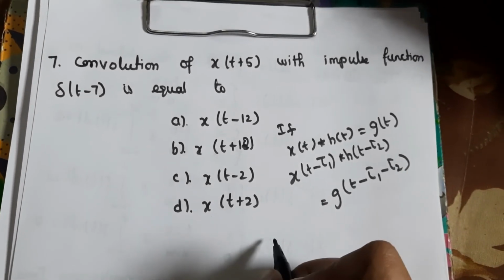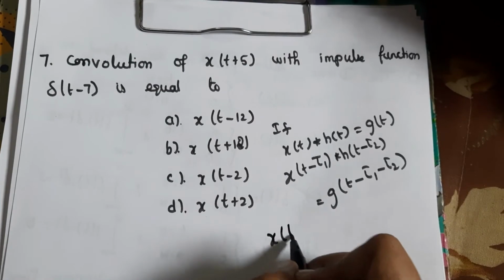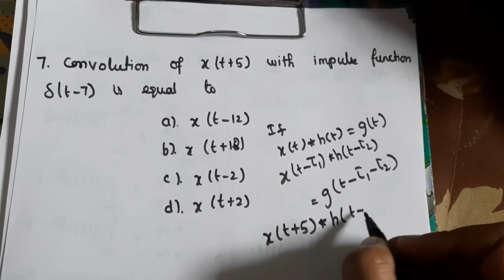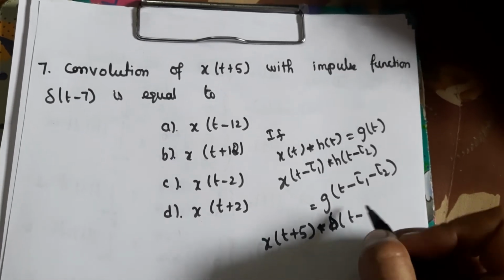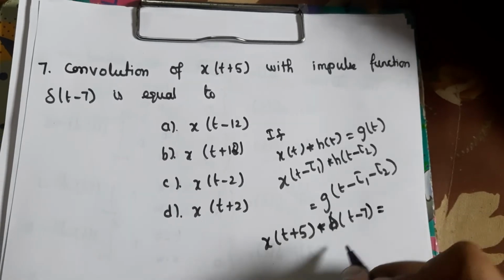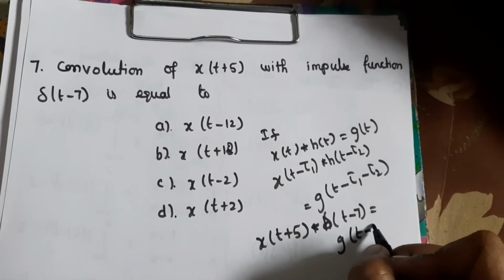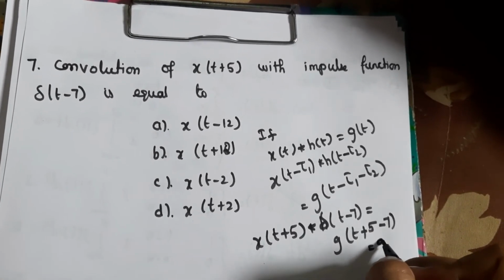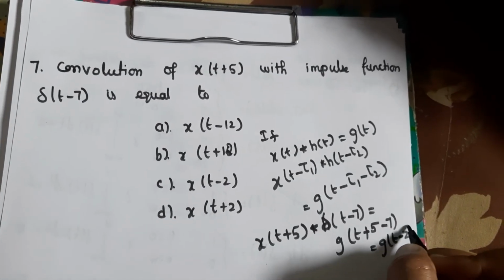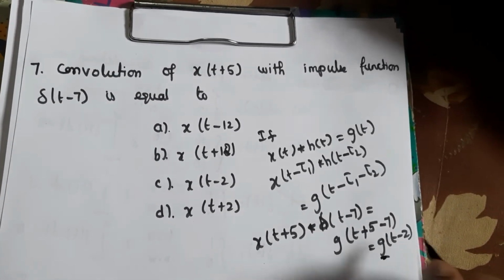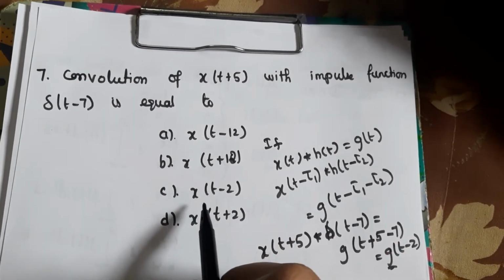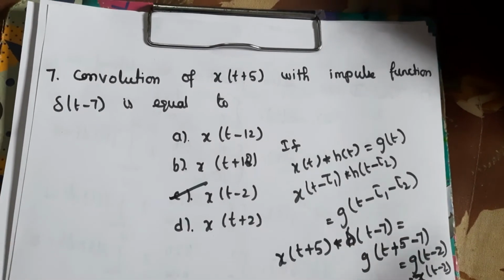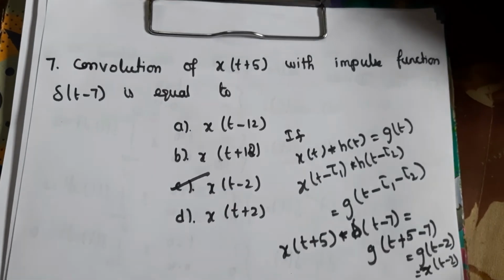Okay, so in this question we will have this x of t plus 5 in convolution with h of t, that is del of t minus 7. So the answer is g of t minus 5. Here this is plus 5, so plus 5 minus 7, so we will get g of t minus 2. Here g is mentioned as x. So the answer is equal to x of t minus 2. So here the answer is C, x of t minus 2.